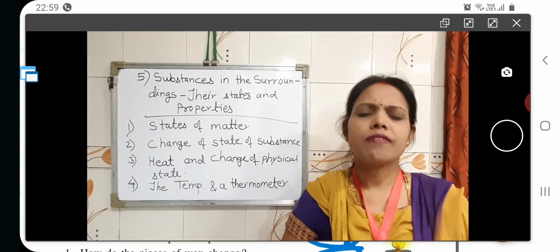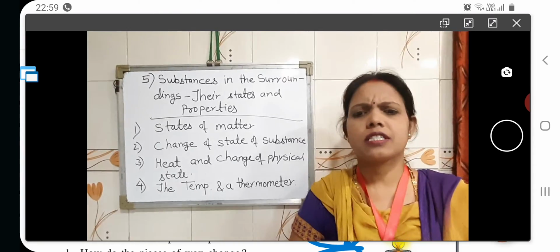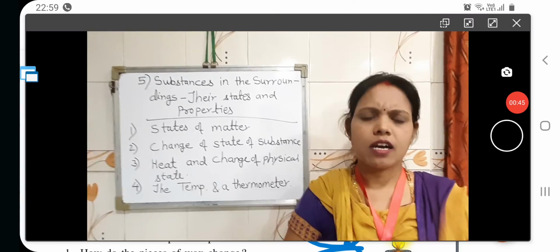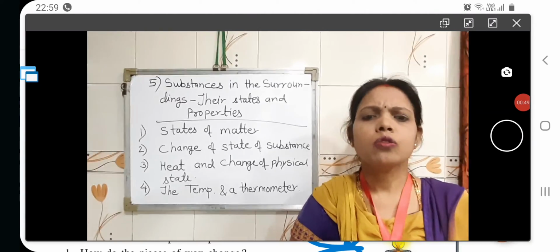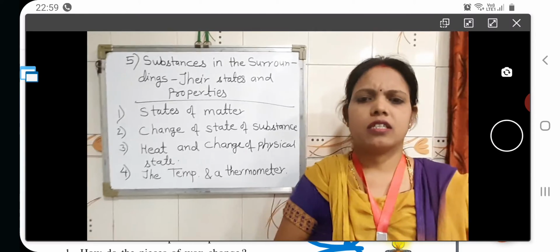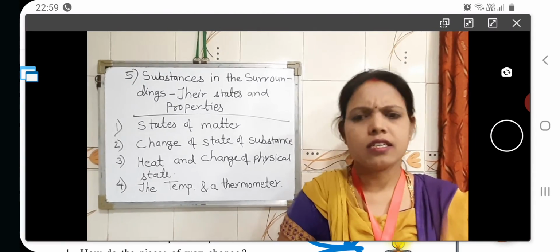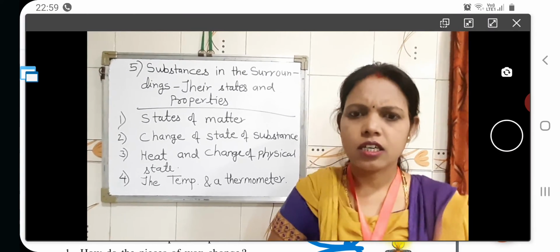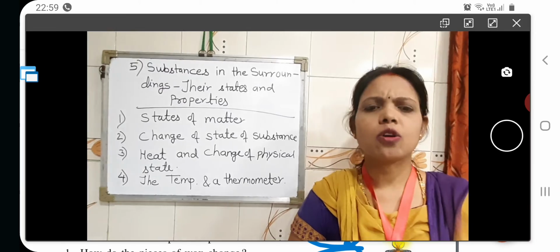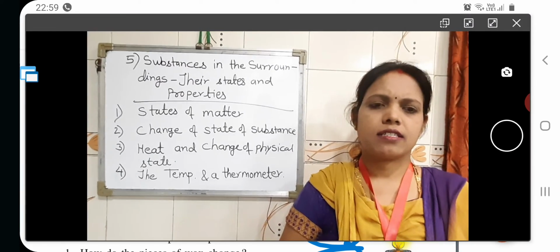Students, in our day-to-day life, there are so many substances in our surroundings. In which state do they all occur? In nature, every substance occurs in a specific state. Accordingly, that substance is called a solid, liquid or gas.